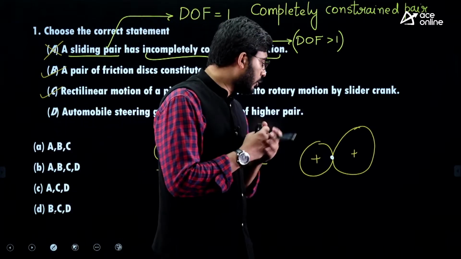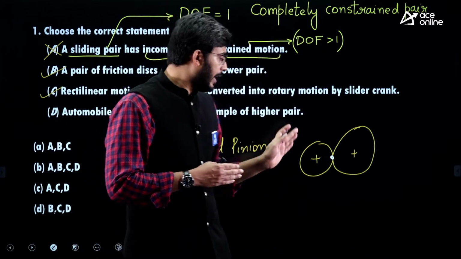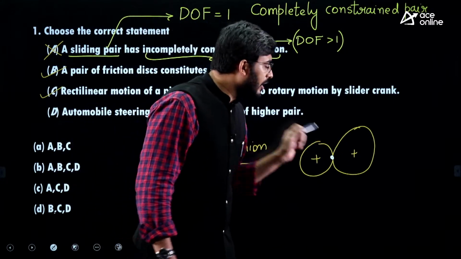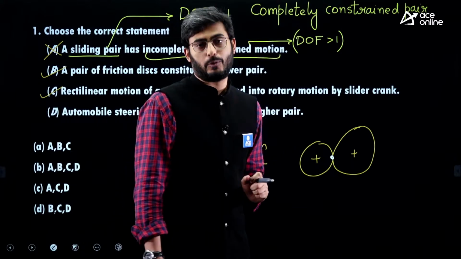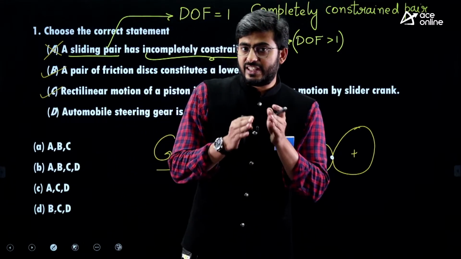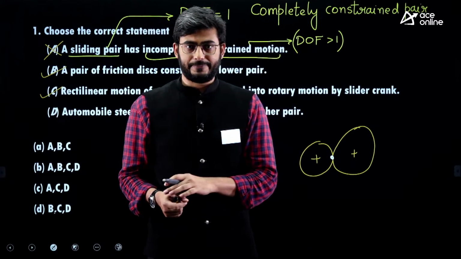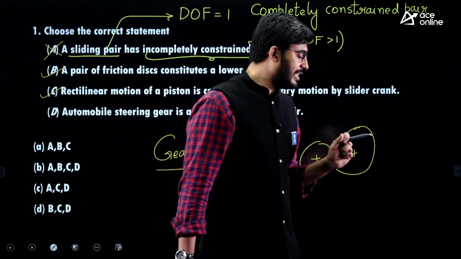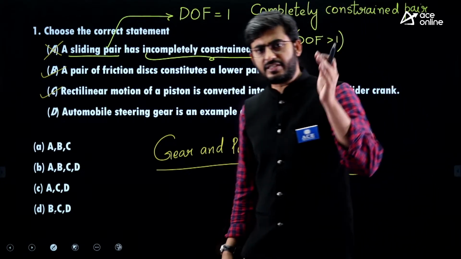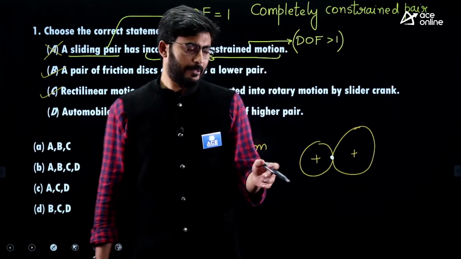One more thing to tell you: in this gear and pinion arrangement, or in the higher pair, we will find rolling motion as well as slipping motion. That will be happening here. That is why, guys, we will see some loss occurring here. So gear and pinion is an example of higher pair. Whether it is rack and pinion also, it is still an example of higher pair.